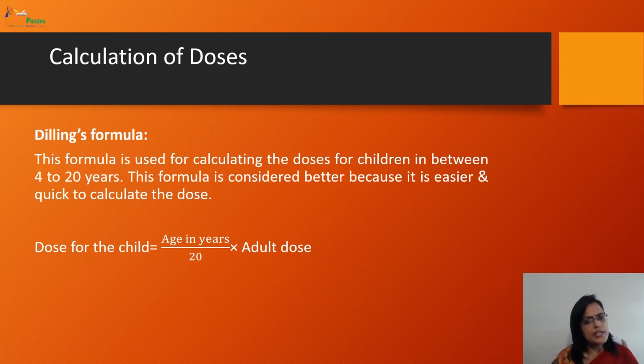This formula is used for calculating the dose for children between 4 and 20 years. This formula is considered better because it is easier and quicker to calculate: age in years divided by 20, multiplied by the adult dose. Just put the values in this formula and you can easily get the dose of a child. Okay.